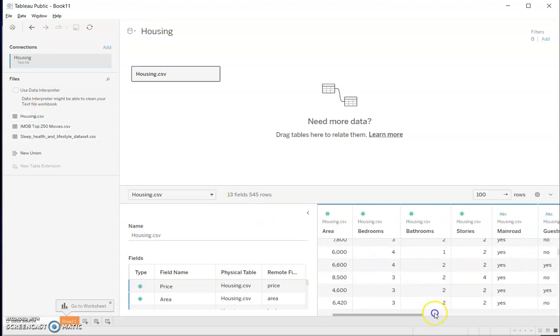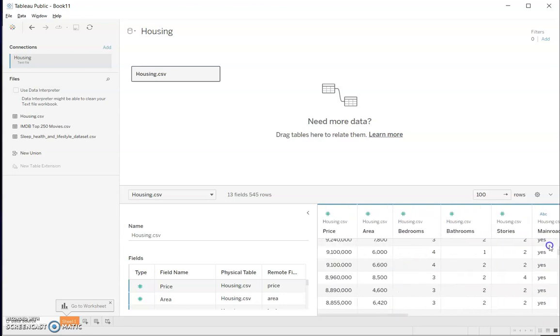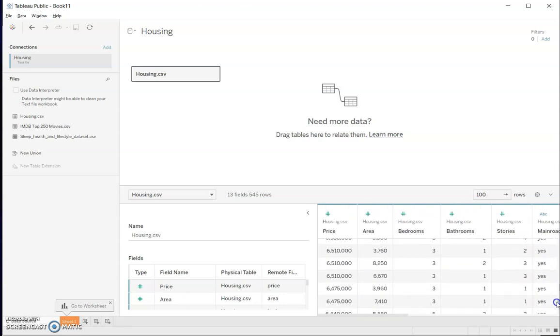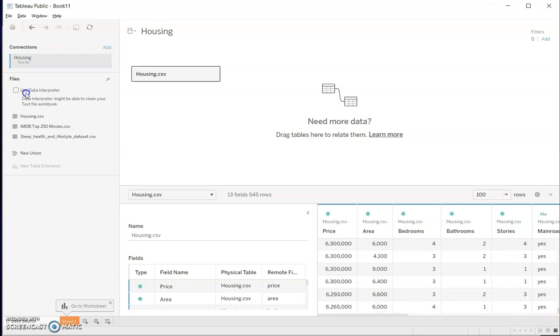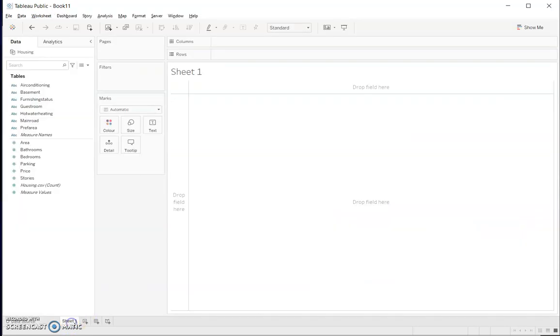And I think this data set is kind of well written, so I don't need to clean it. I can just use it as is. You can check this if you want, or you don't have to. Okay, go to sheet 1.